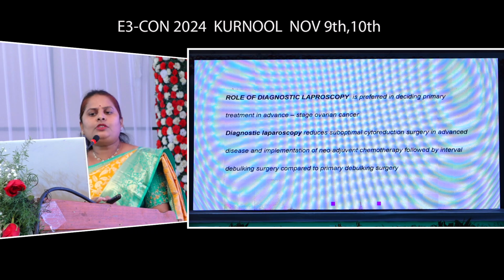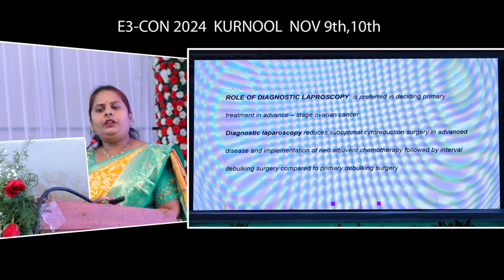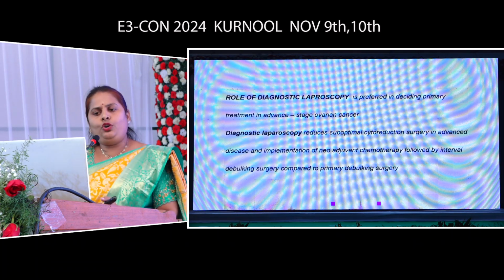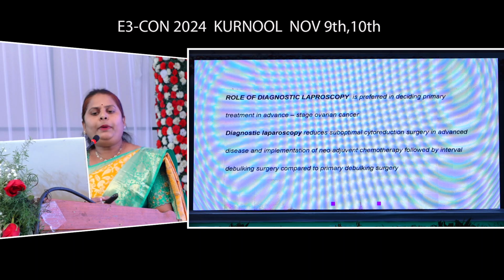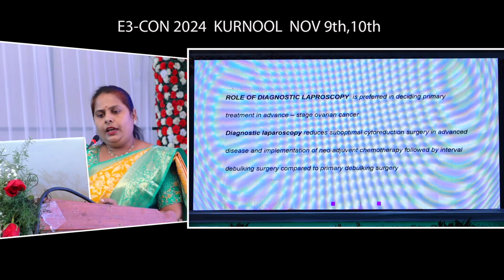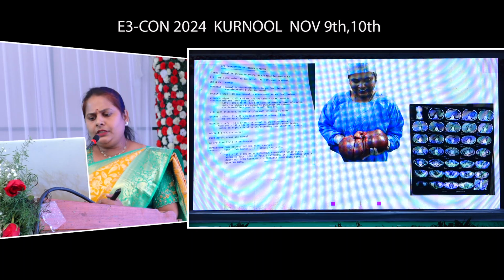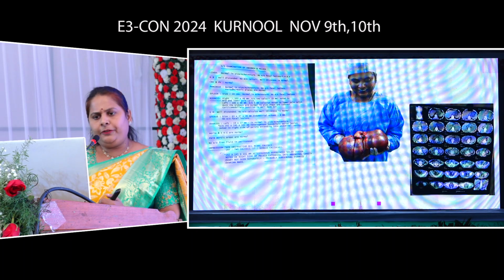What is the role of diagnostic laparoscopy? It is preferred in deciding primary treatment in cases of advanced stage ovarian cancer. Diagnostic laparoscopy reduces suboptimal cytoreduction surgery in advanced disease, and allows implementation of neoadjuvant chemotherapy followed by interval debulking surgery compared to primary debulking surgery. So these are some of the ultrasound pictures and CT pictures.